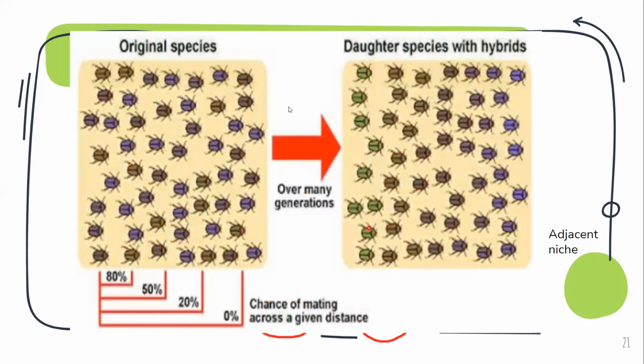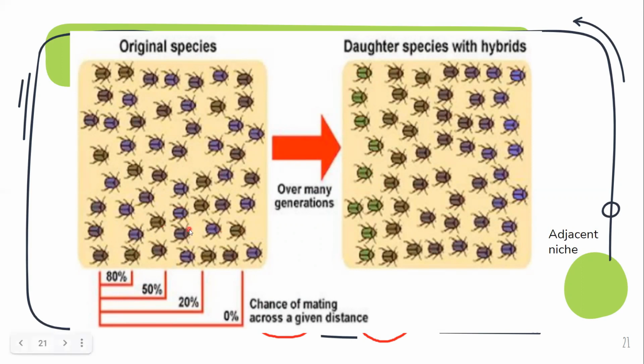So this is an example of, or rather I must say it's an illustration of what parapatric speciation is. So basically, you can see that these individuals will always choose a mate that is closer to itself. In the original species, the probability that these two will mate is very high, as compared to the one right here, which has a very low chance.